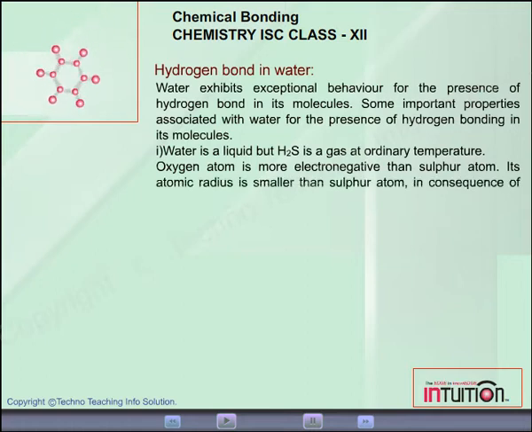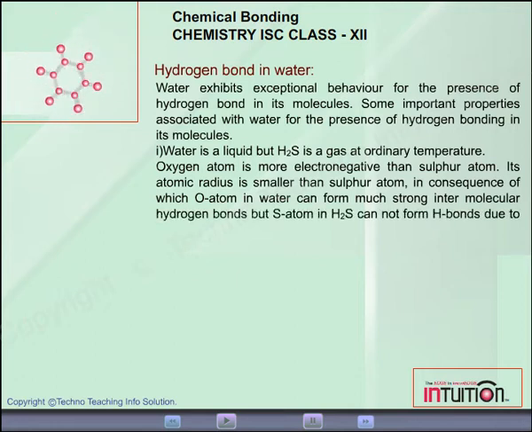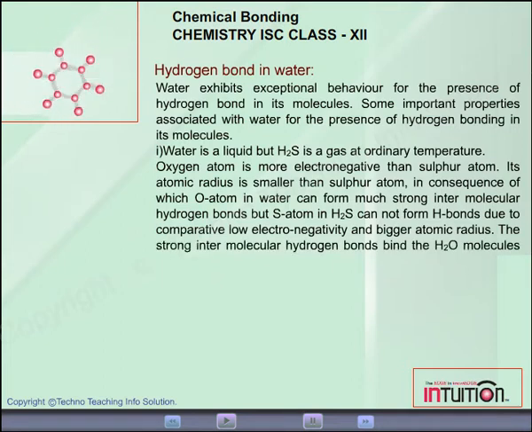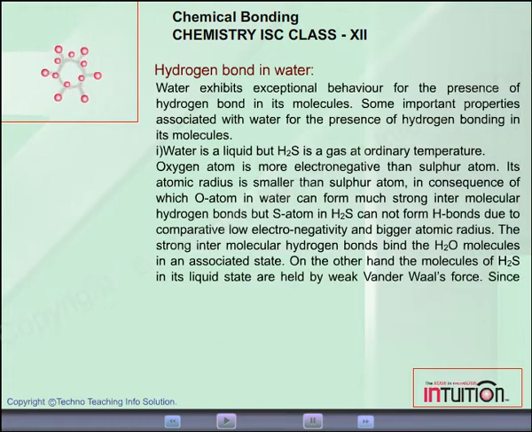Its atomic radius is smaller than the sulfur atom, in consequence of which the oxygen atom in water can form much stronger intermolecular hydrogen bonds, but the sulfur atom in H2S cannot form hydrogen bonds due to comparatively low electronegativity and bigger atomic radius. The strong intermolecular hydrogen bonds bind the H2O molecules in an associated state. On the other hand, the molecules of H2S in its liquid state are held by weak van der Waals force.